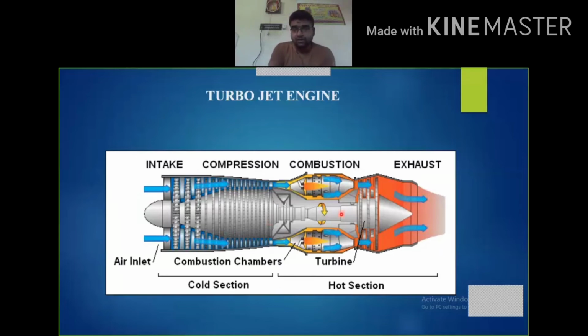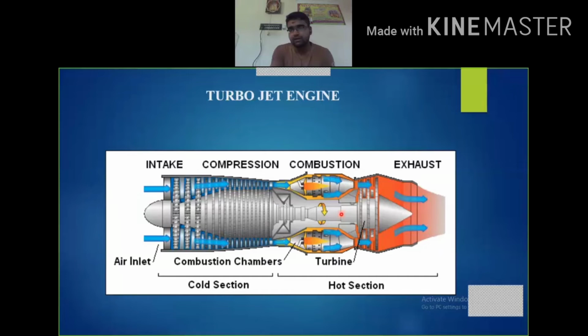And one thing we have to consider for the turbo propeller unit as well as the turbojet engine is that these have the ability to move with a speed of up to around 3.5 Mach, that is up to a supersonic velocity. We all know that 1 Mach is almost 1235 kilometers per hour. I mean, 1235 kilometers per hour is the speed of sound. So this is what we represent as 1 Mach. Here the turbojet engine as well as the turbopropeller engine have the capability to move up to 3.5 Mach.